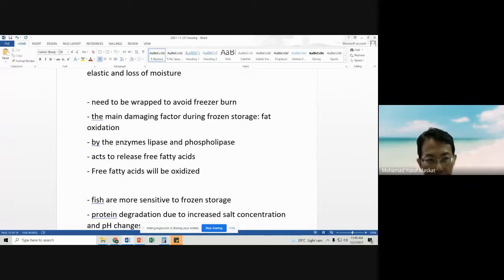The enzymes, for example lipase and phospholipase, will hydrolyze the lipids and release free fatty acids. These free fatty acids will then be oxidized, so it will give a rancid taste and a rancid odor.